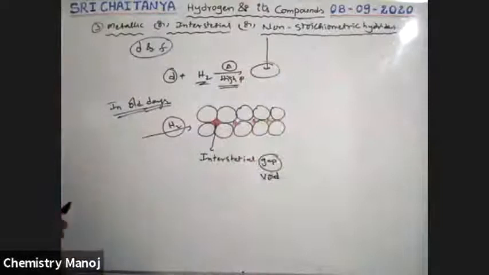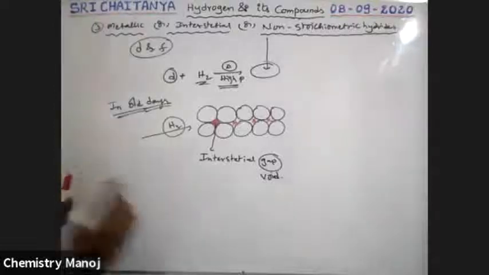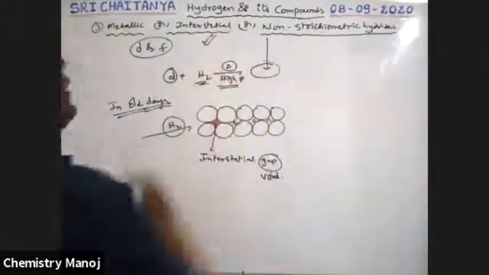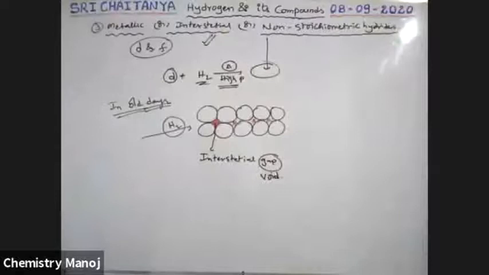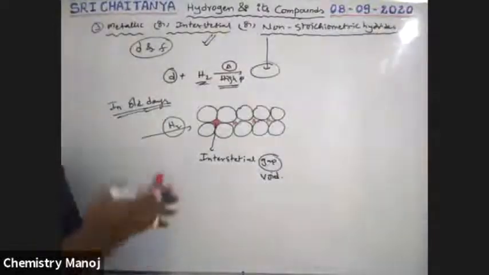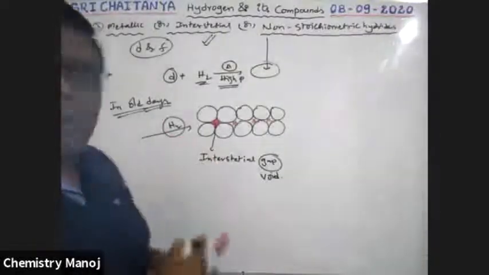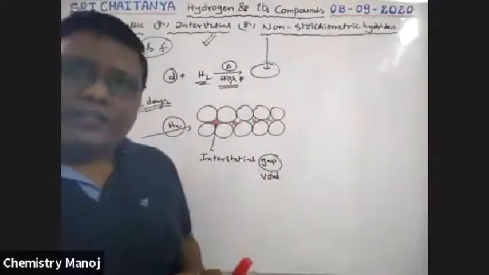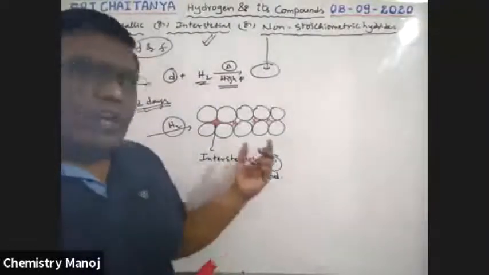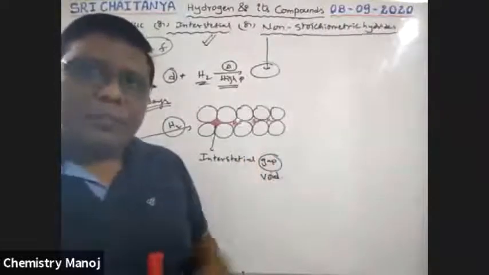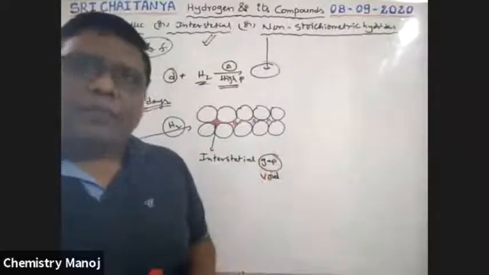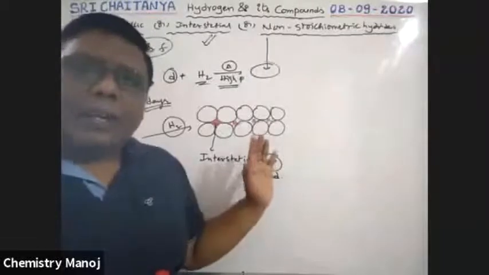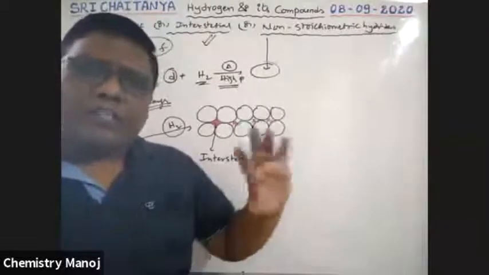That means hydrogen is filled at the interstitial positions of metal solids. That is why these hydrides are also called interstitial hydrides, because here hydrogen is located at the interstitial position. In old days, this was the filling concept. That means the exact ratio of hydrogen is not available. The perfect ratio is not maintained. So this amount of metal combined with that amount of hydrogen is not exact.